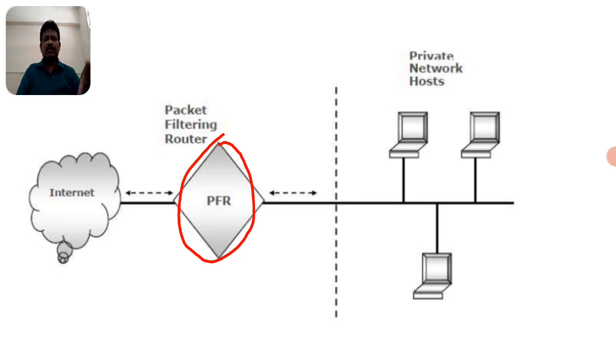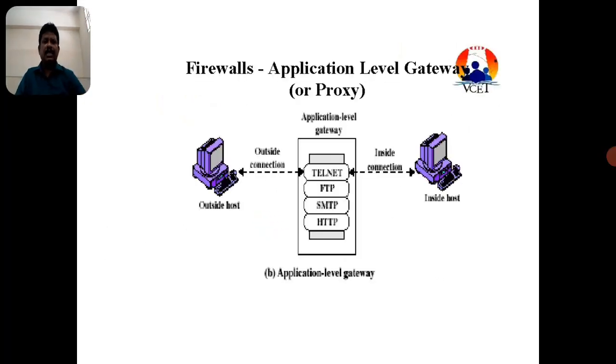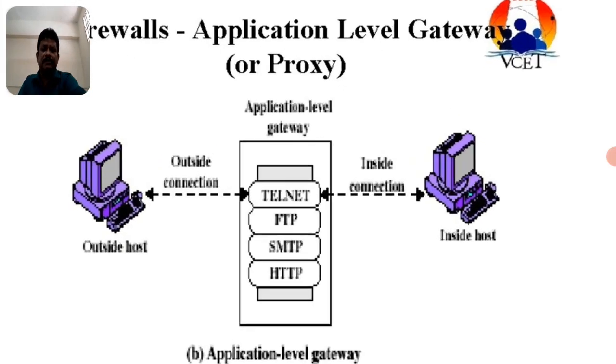So the private network receives only valid data. If invalid data, threatening data, or virus-affected data is used by the private network, the communication or circuit can break, and all the systems can crash. That is why the packet filtering router is very advantageous, handling information in these three ways. Coming to the next type of firewall, the application level gateway, please observe this diagram.